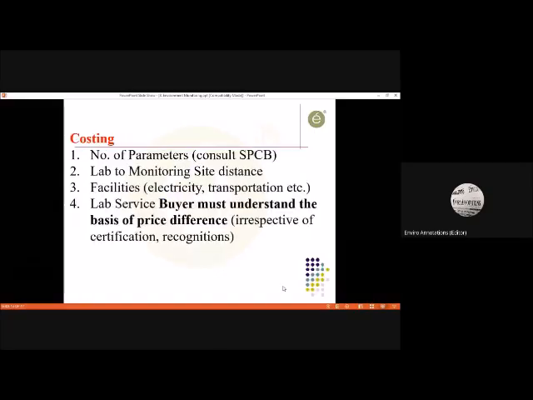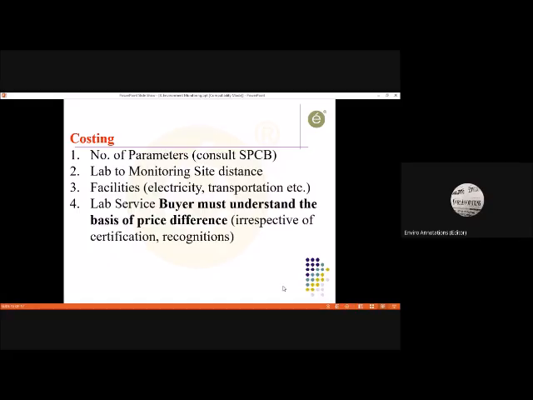Now let me give you a little idea about costing, how the costings happen. I am telling you this because when you go to the field and get into jobs, at that point of time you will understand these things. Now, how is costing related? You know there are 12 parameters required. Somewhere 5 parameters are required, somewhere 8, somewhere 10, and somewhere 12.